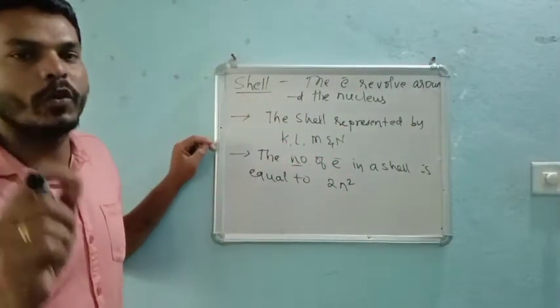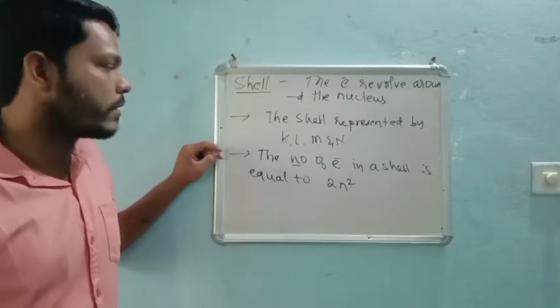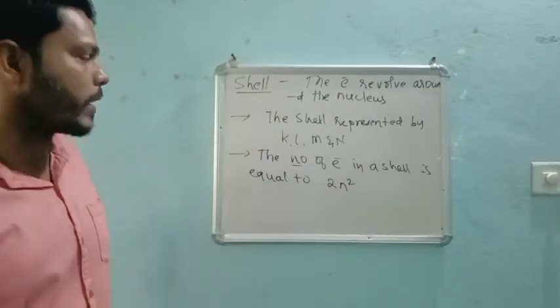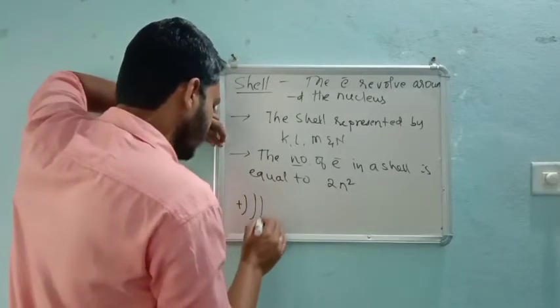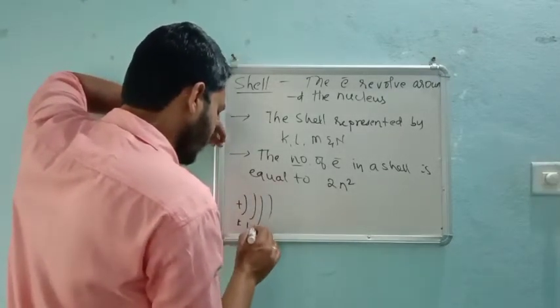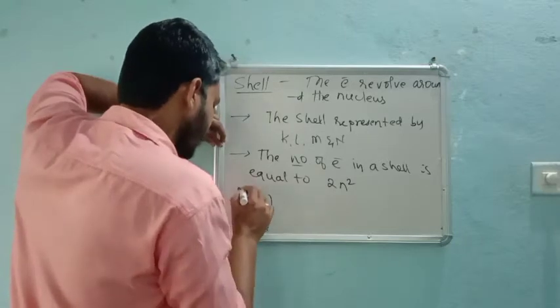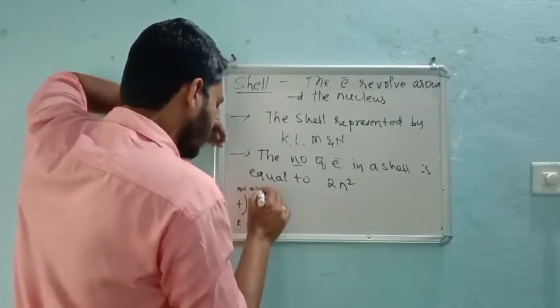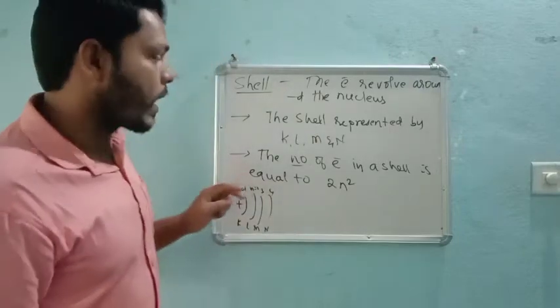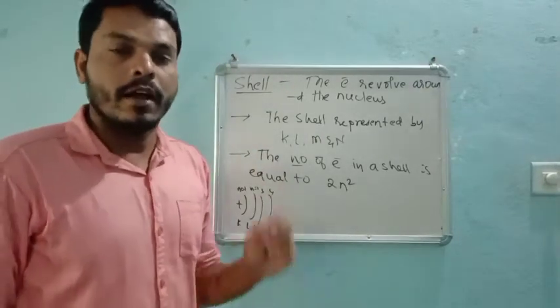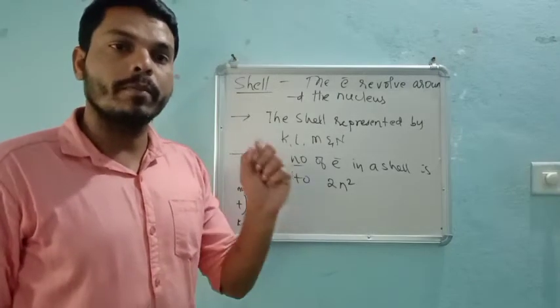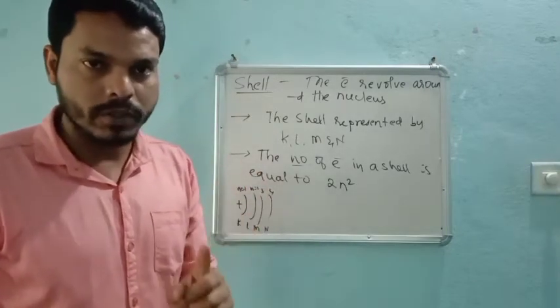I will show you by solving one problem. See here, K, L, M, N: the n values are 1, 2, 3 and 4. Now I want to see in the K cell how many electrons are present. Understood my question?